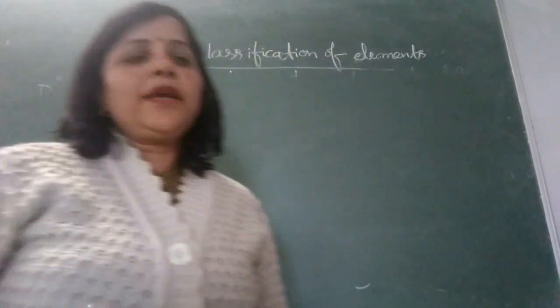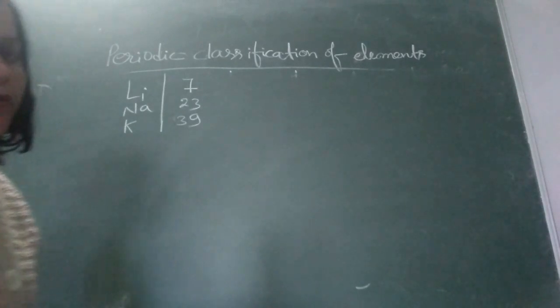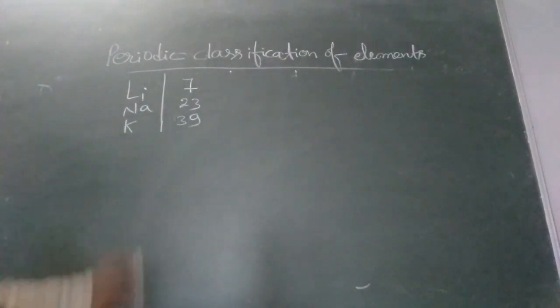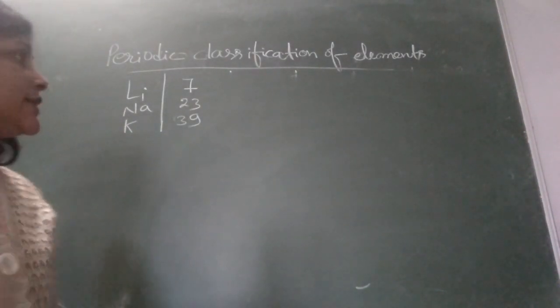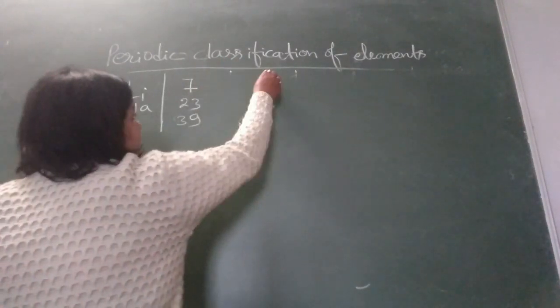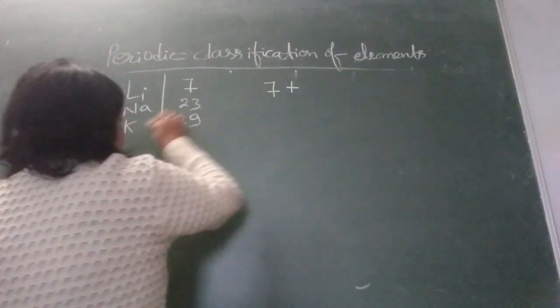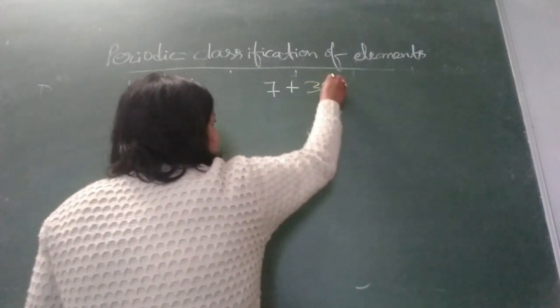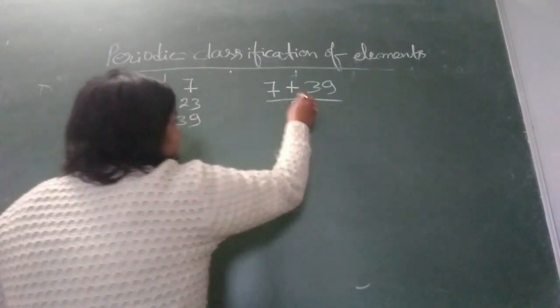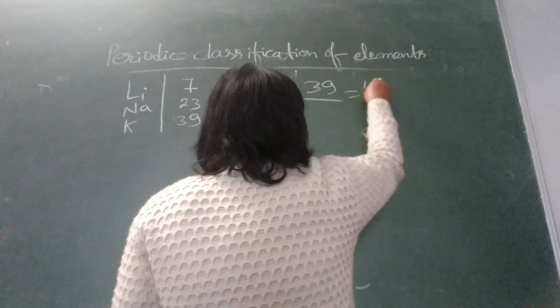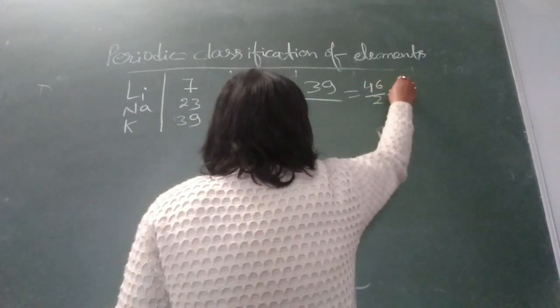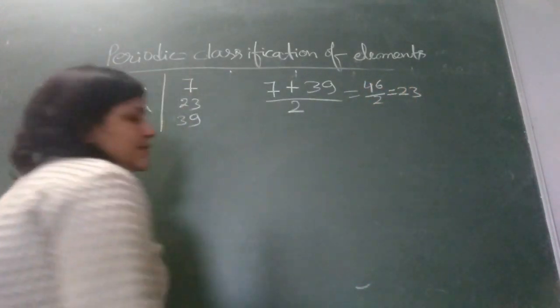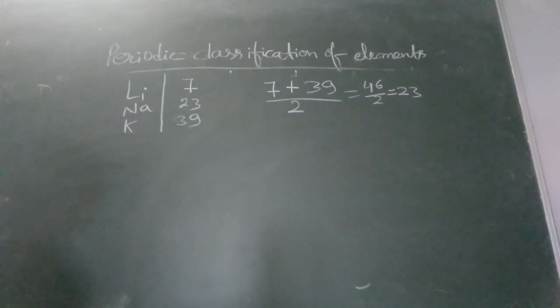For example, in the case of alkali metals lithium, sodium and potassium, the average atomic mass: mass of lithium 7 plus mass of potassium 39 is equal to 46, divided by 2, which is equal to 23. And this is the atomic mass of sodium.